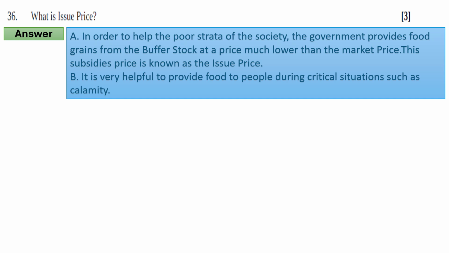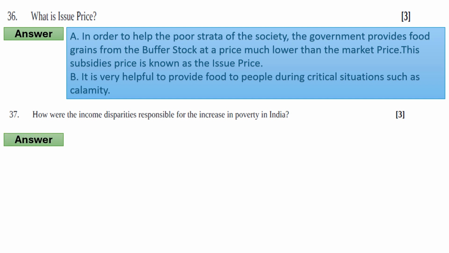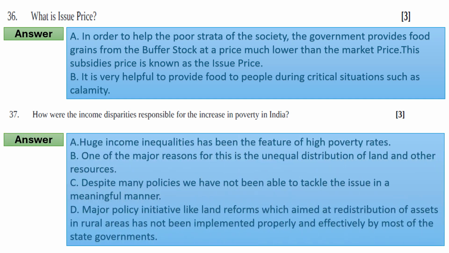Now move to the next question. The question asks, how were economic disparities responsible for the increase in poverty in India? So the correct answer will be: A. Huge income inequalities have been a feature of high poverty rates.